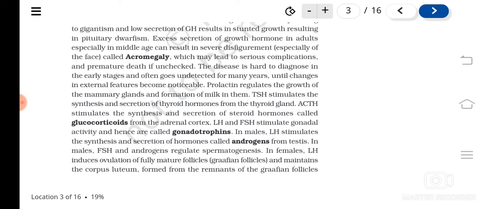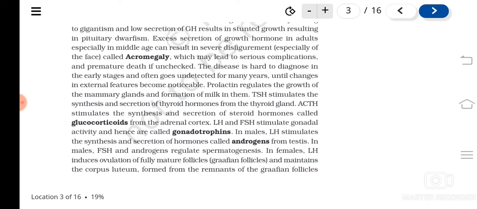Understood? So this is the function of it. Growth hormone, you understood now. Growth hormone causes gigantism, dwarfism and acromegaly. Now next is what? Prolactin. Prolactin is the hormone associated with the growth of mammary glands and formation of milk.